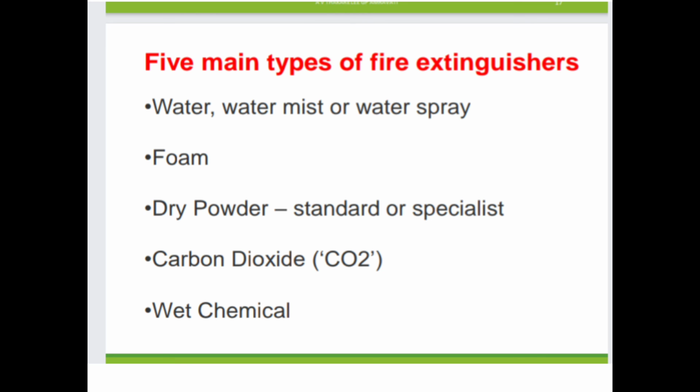So these are the operation of fire extinguishers, and the five main types of fire extinguishers are water, water mist or water spray, foam, dry powder (standard or specialist), carbon dioxide, and wet chemical.